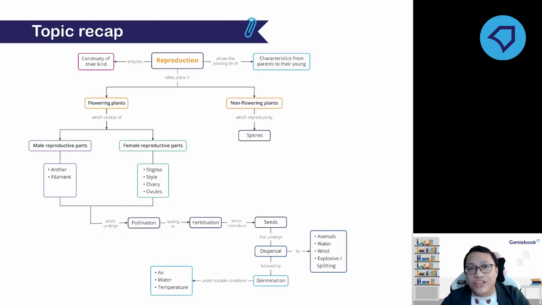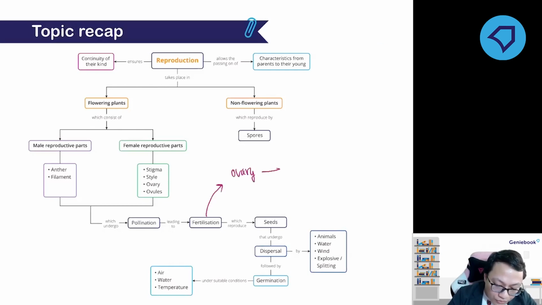After fertilization, which one turns into fruit? So after fertilization, there are 2 things that happen. So ovary becomes fruit and ovule becomes seed.